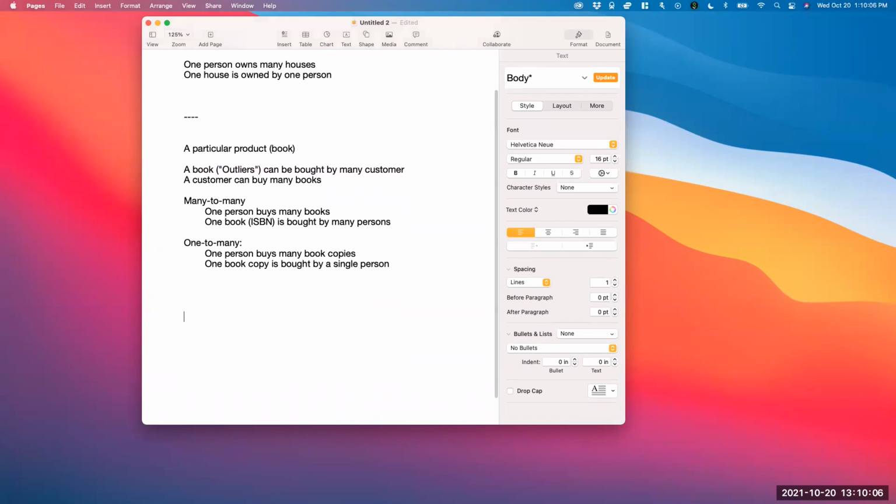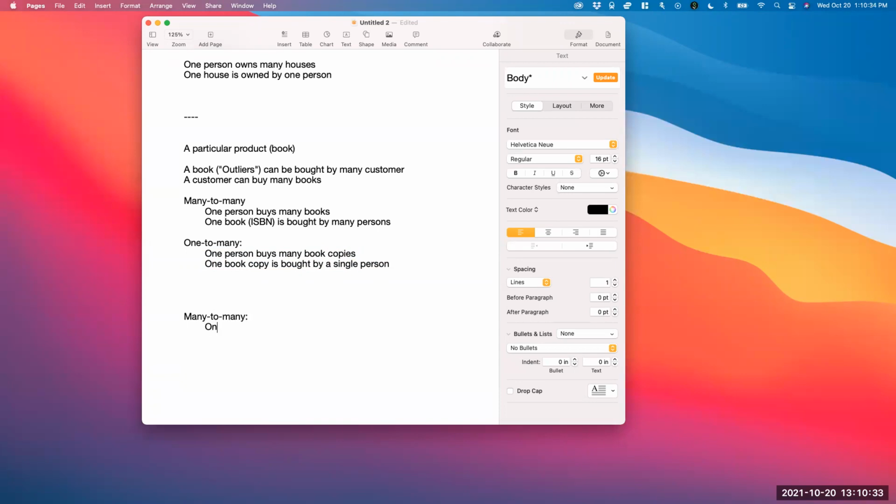Now for books and authors, that's going to be many to many. So that's kind of easier, because we're not really talking about transactions in a store. When it comes to transactions, we have to be more careful. We need to know how this is done, how the database is designed. But in a book author, this is many to many,